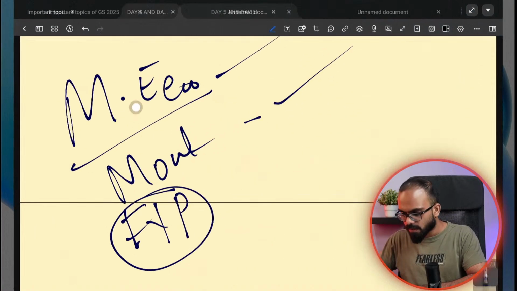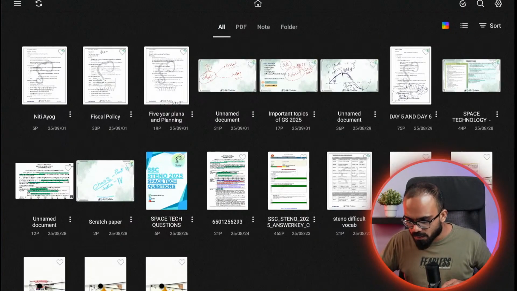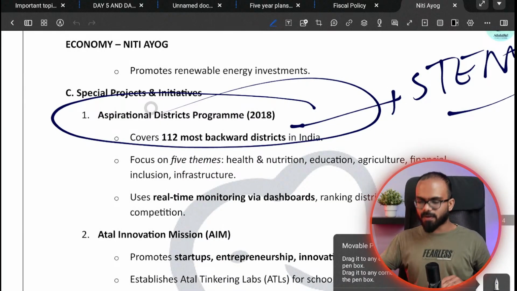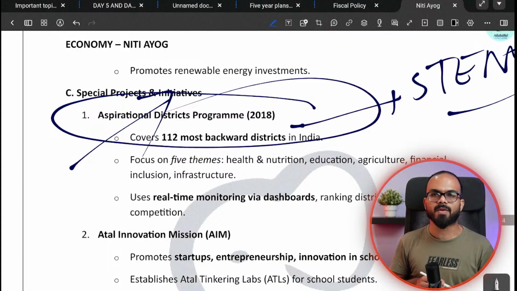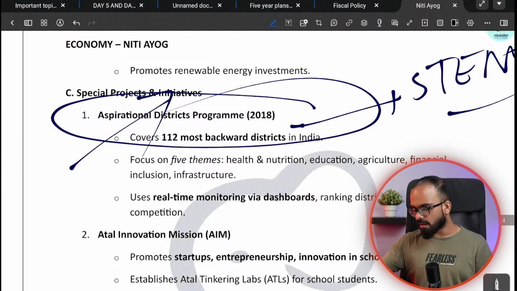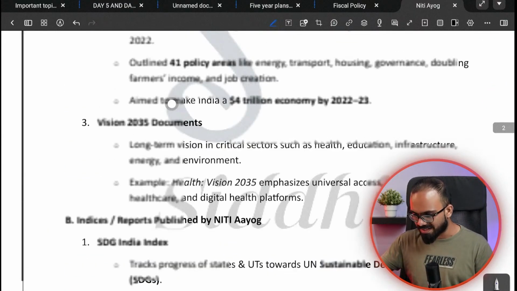So the point is that the notes posted in your Telegram channel are very relevant. This aspirational districts program, the question is asked in the steno paper. So this document is of 3 or 4 pages.